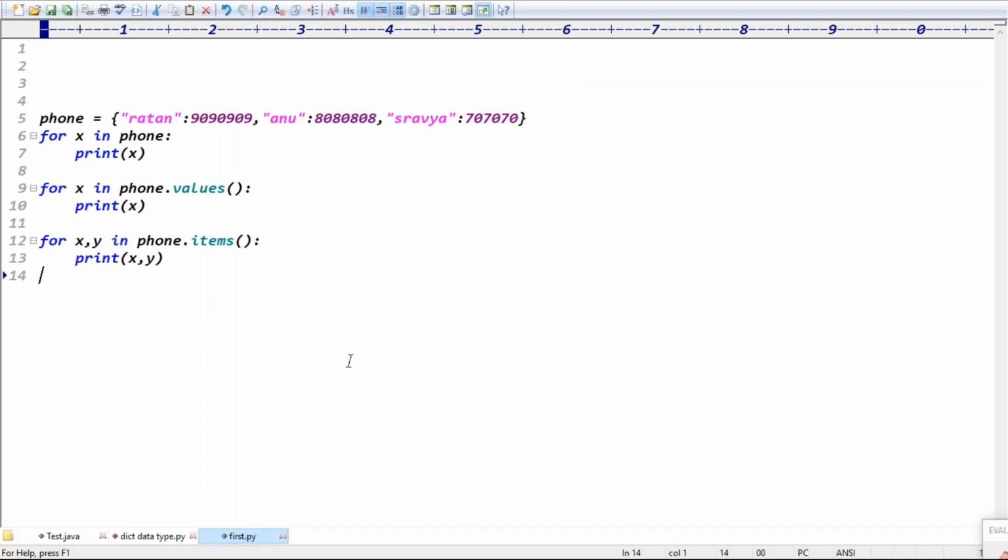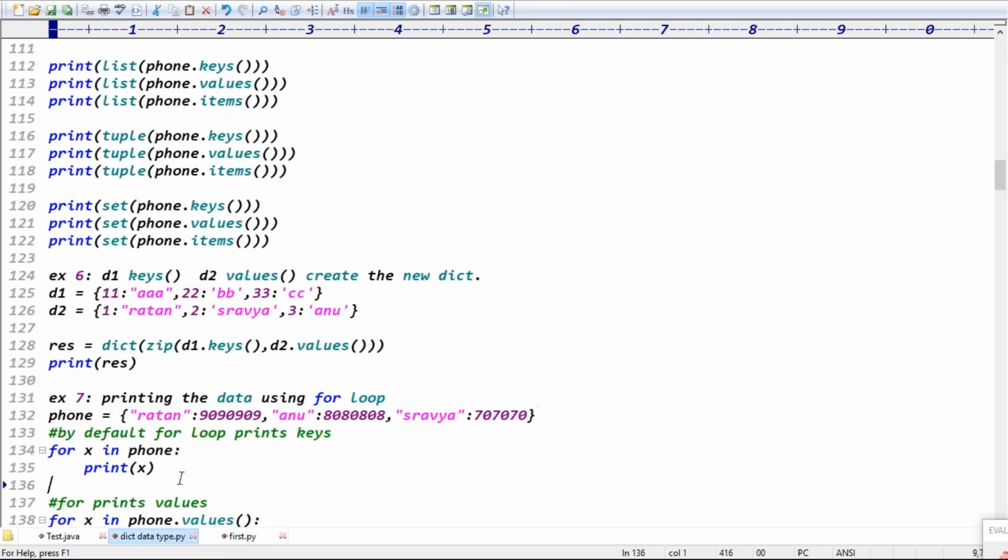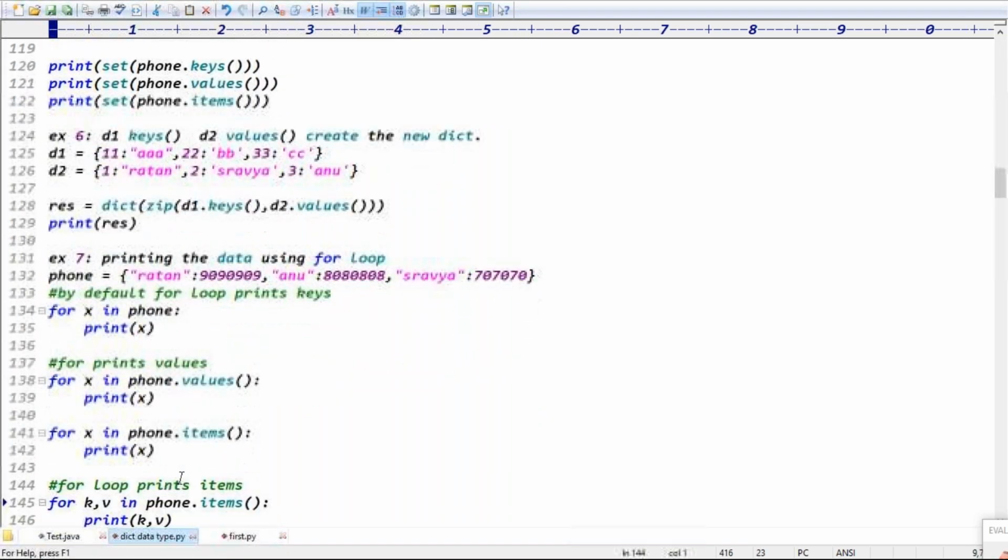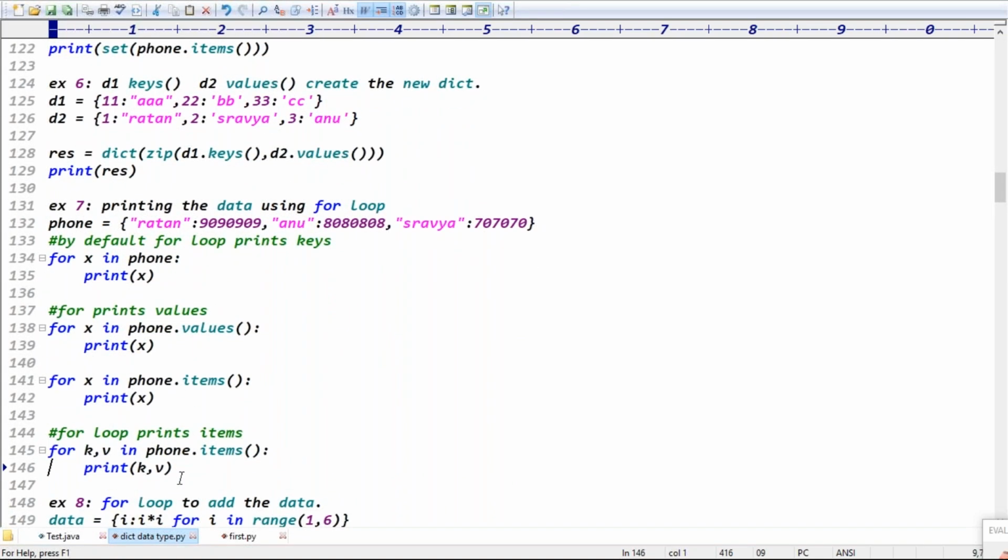By default, a for loop prints the data only keys. If you want values, you can go for the values. If you want items, items again contain the two values, right? That's why here I can take the values like x comma y. Exactly, guys. This is basically a for loop to print the data.